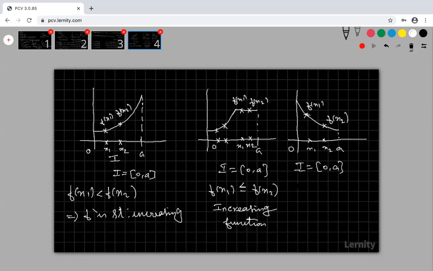My f of x1 is always greater than f of x2. If you take any 2 points x1 and x2 in this interval, f of x1 is always greater than f of x2. So this function is called a strictly decreasing function.